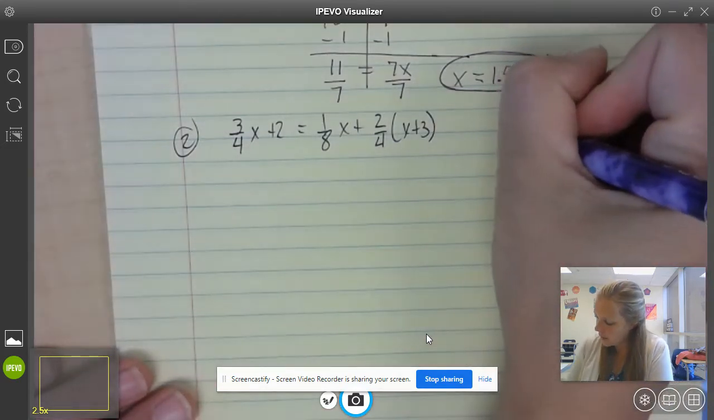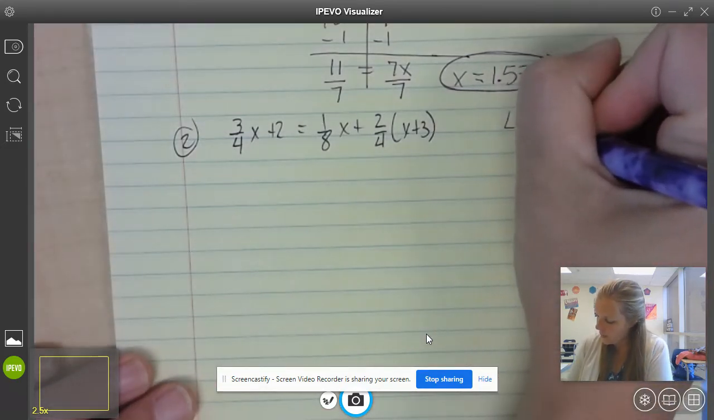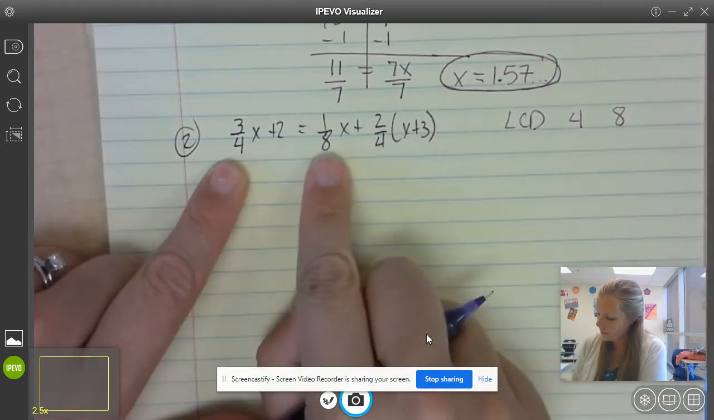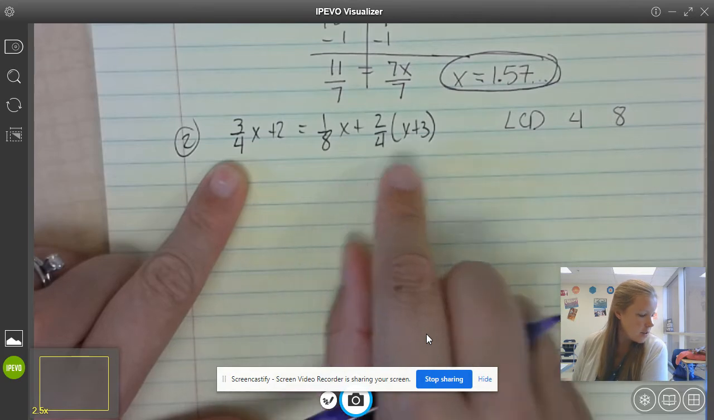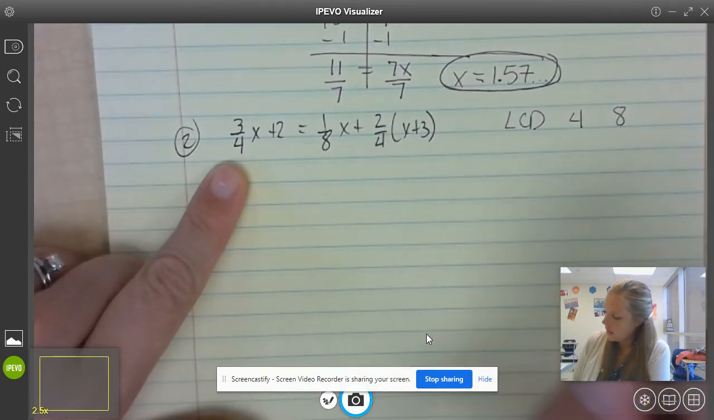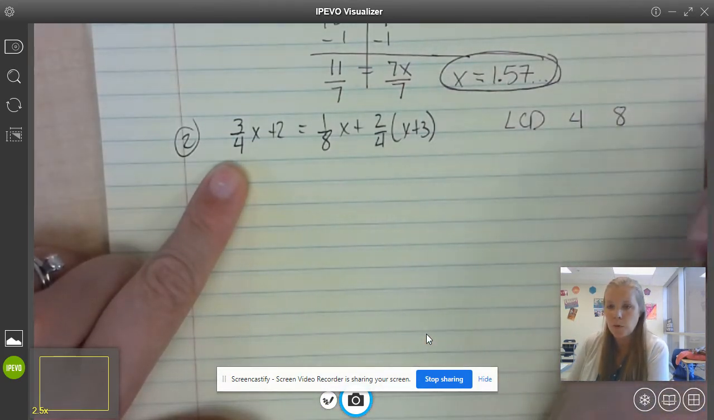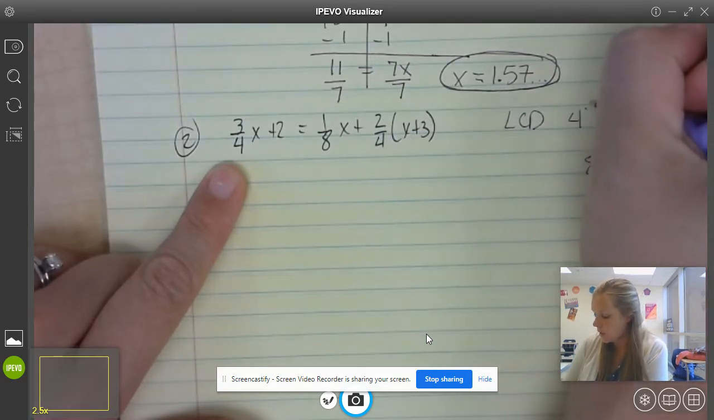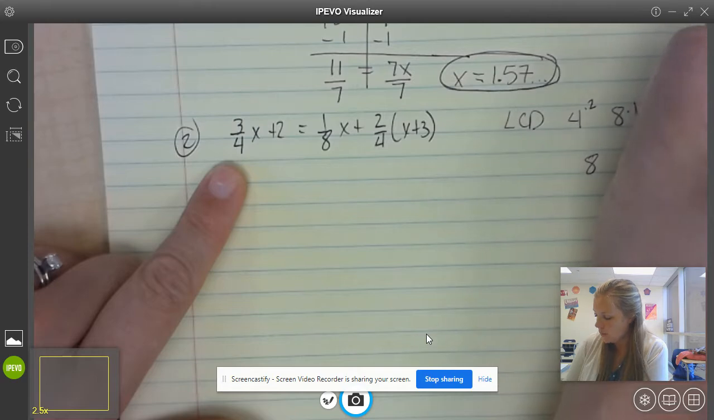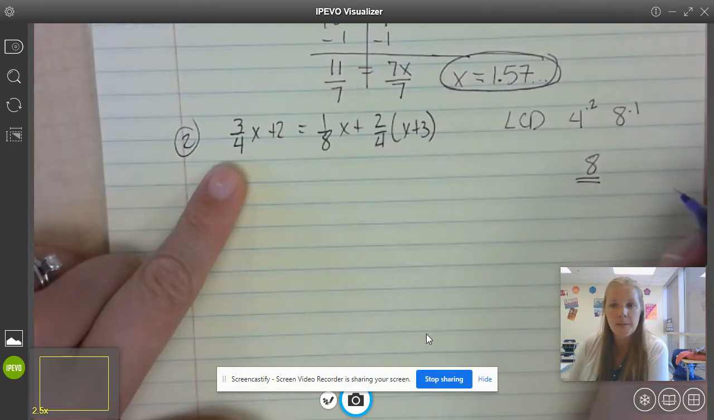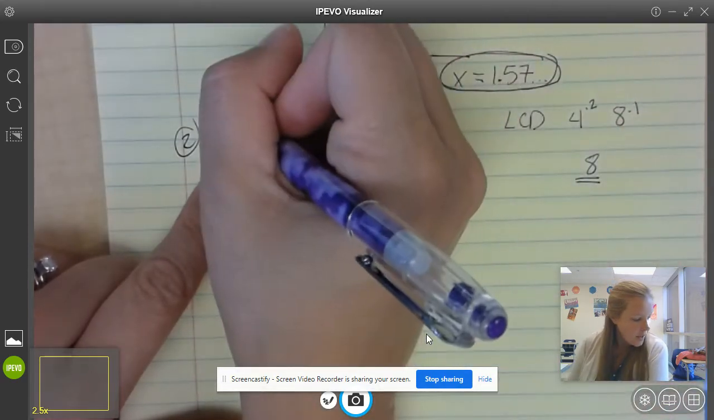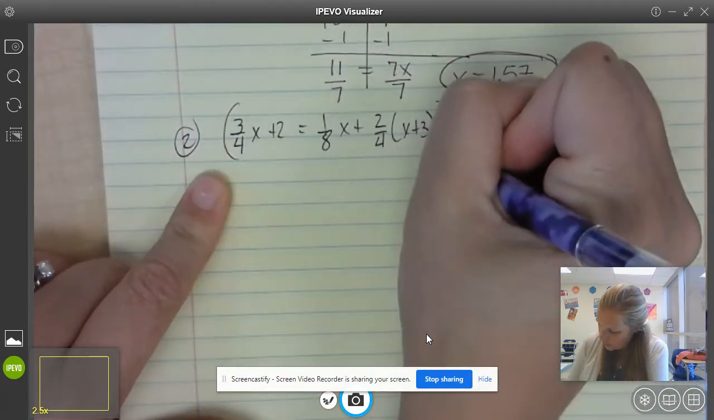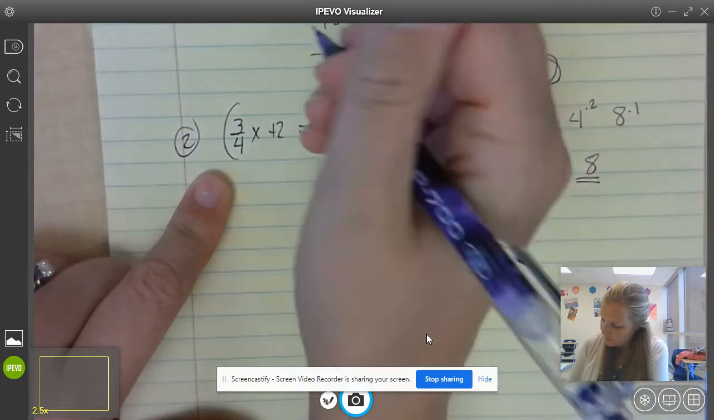So when I'm looking for my least common denominator, my denominators, if I look, are 4 and 8, right? Those are the only 2 denominators. And so I need to think, what is my least common denominator, or the least common multiple with 4 and 8? Well, that is 8 for this case. 4 times 2 is 8. 8 times 1 is 8. So that means my least common denominator is 8. And so that's what I'm going to multiply this entire problem by. I'm going to multiply the entire problem by 8.